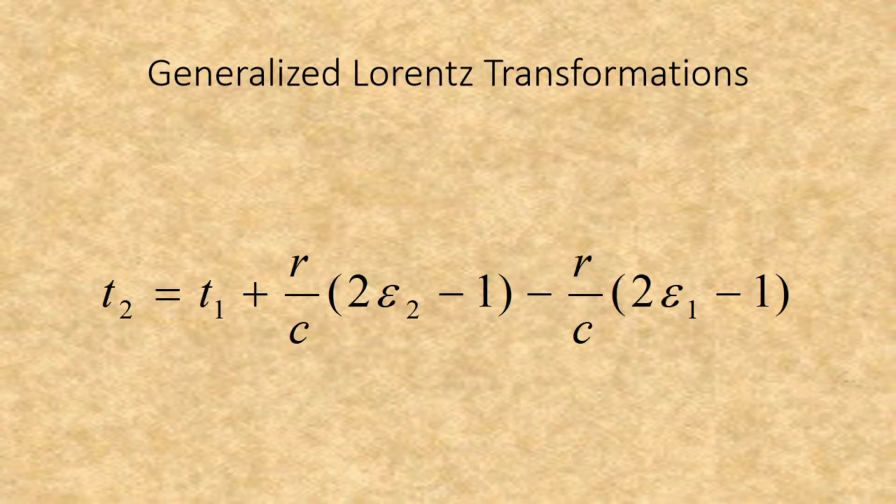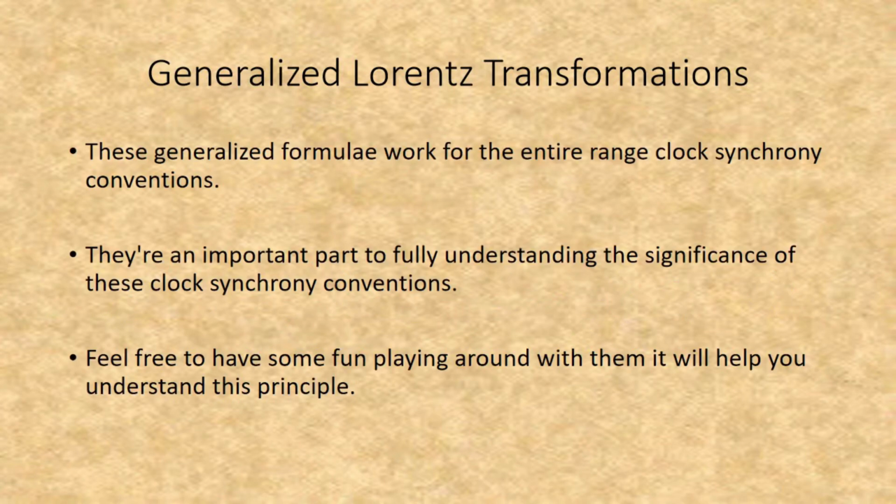Here is the generalized formula for translating between time in one clock synchrony convention to another. Likewise, it is a generalized formula of the two formulae shown for translating between the Isotropic Synchrony Convention and the Anisotropic Synchrony Convention. These generalized formulae work for the entire range of clock synchrony conventions.